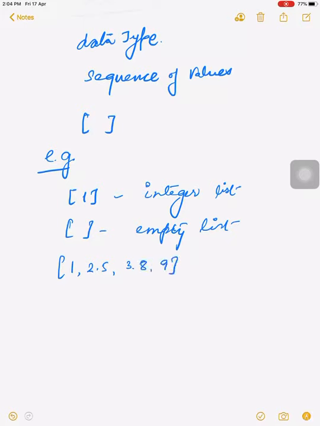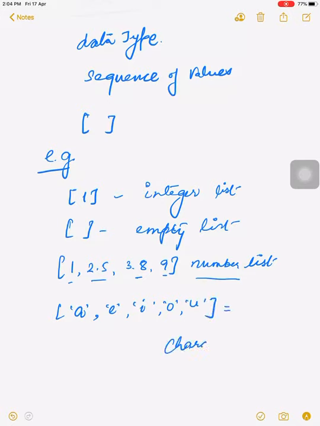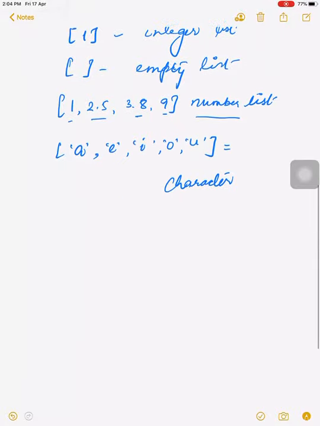Similarly, we can define a list of numbers like 1, 2.5, 3.8, 9 and so on. This is the number list, because here we have initialized values of two different types. One is integer type and another one is float type. So this is called a number list. Similarly, we can also create a character list. If we store characters in our list, then it is known as a character list.